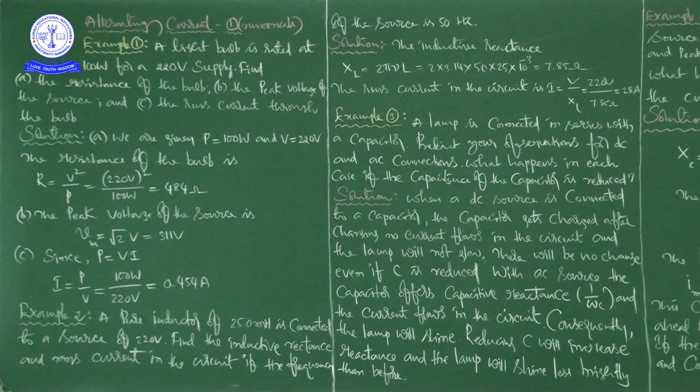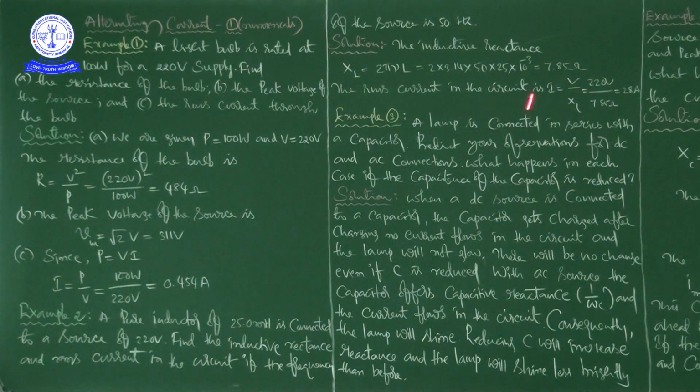In the solution, when we substitute the numerical values, in place of milli we have to write 10 to the power of minus 3. Now the problem: a pure inductor of 25 millihenry is connected to a source of 220 volt.